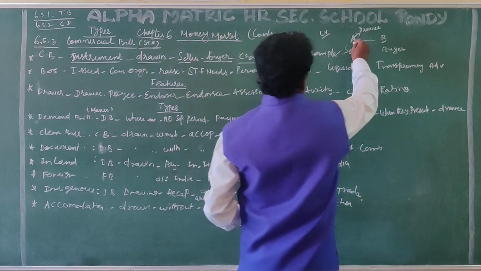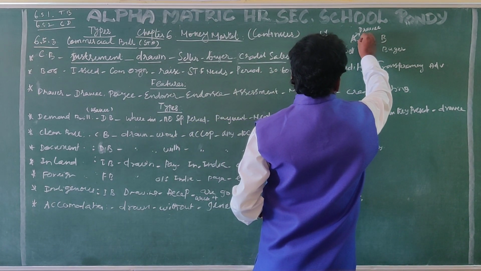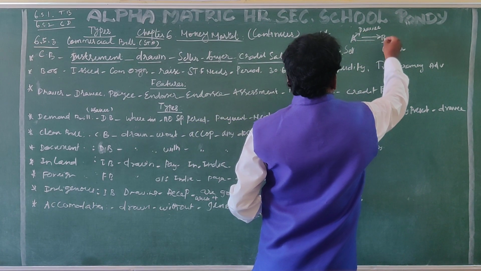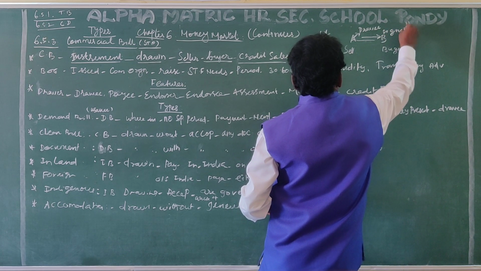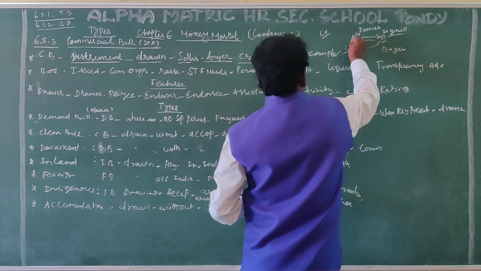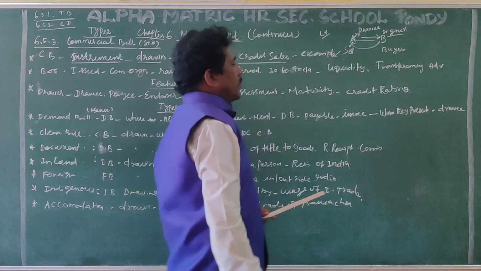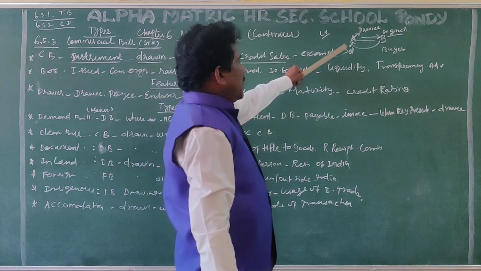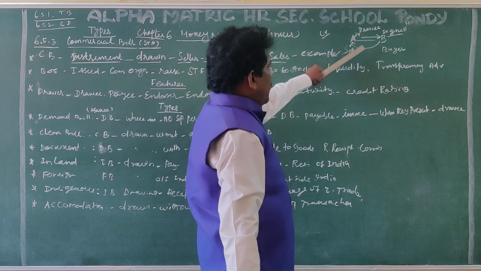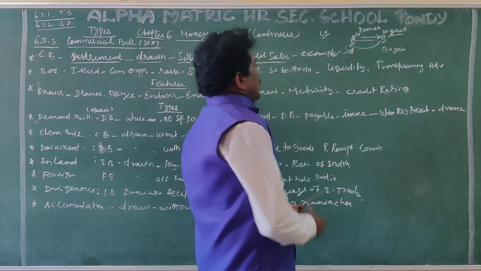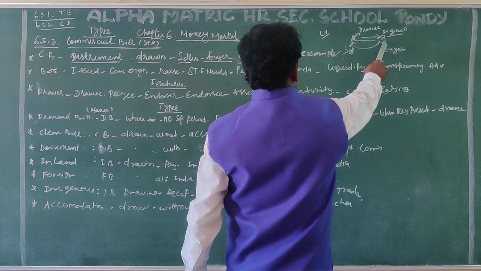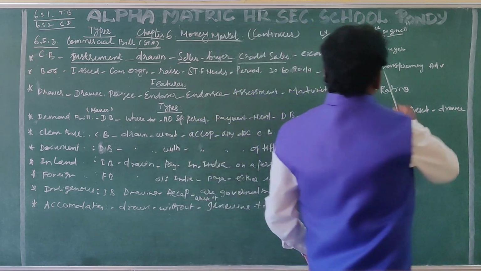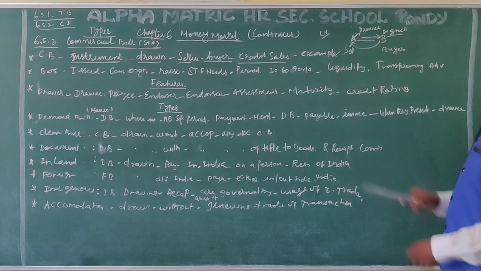The drawer draws the bill and submits it to B, and B signs the bill of exchange and returns it to the seller.